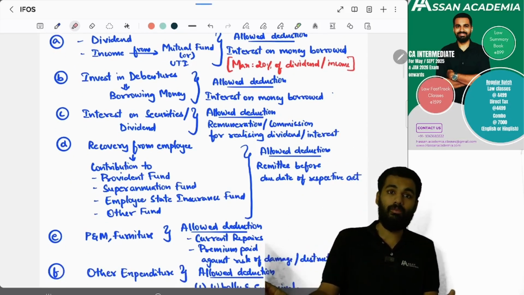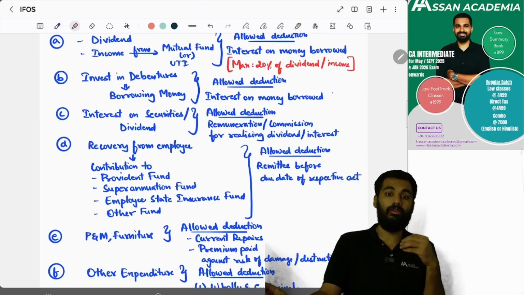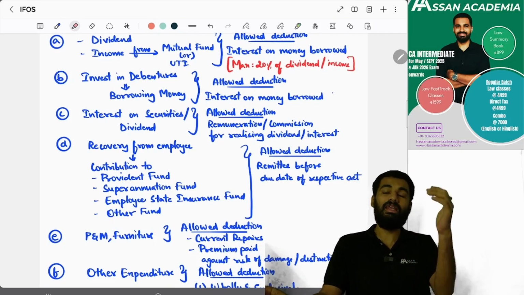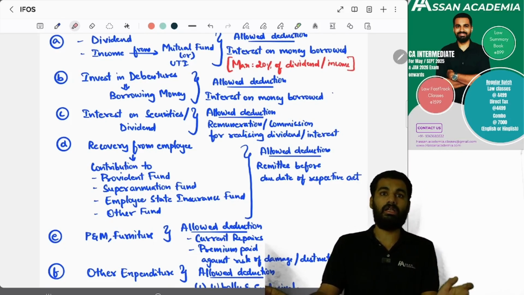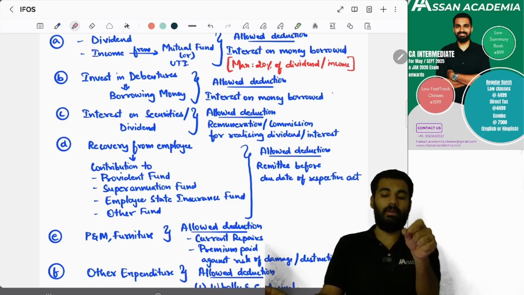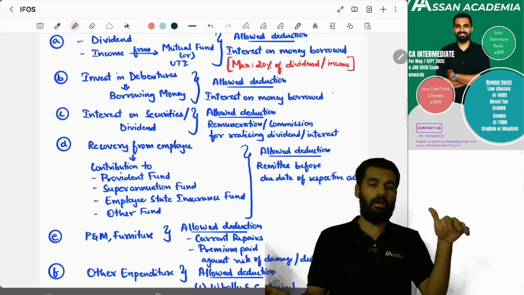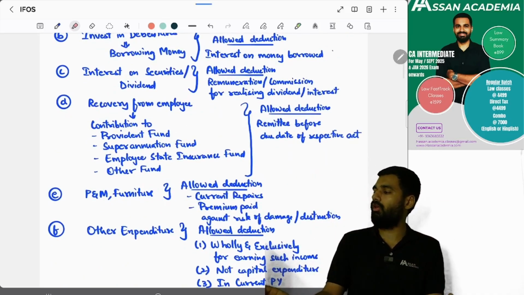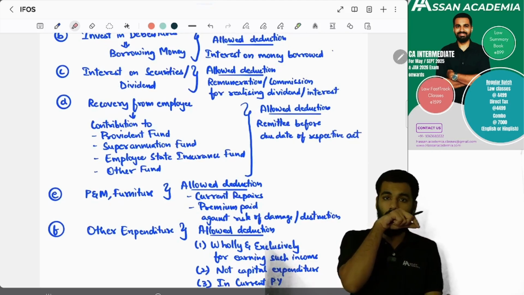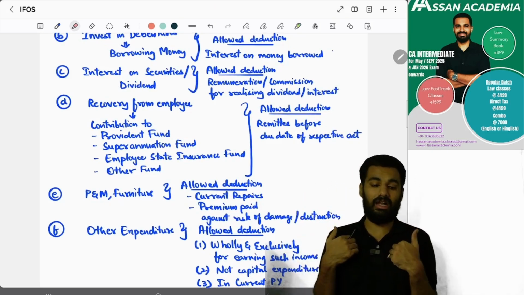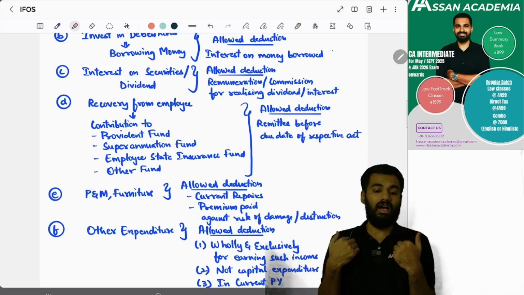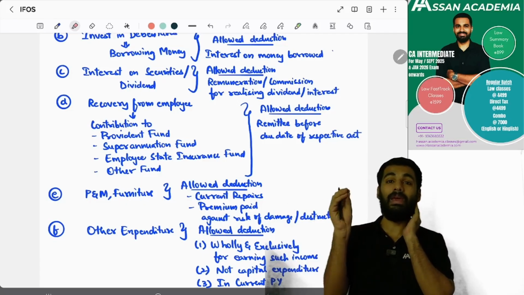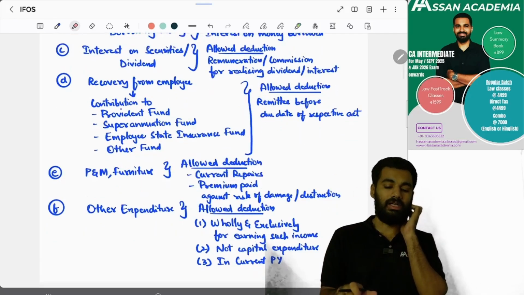Next, in the same way, if he has borrowed money to invest in debentures, then he is earning debenture interest income. For this particular debenture interest, the interest amount he is paying, that much amount he can fully claim. Next, interest on securities or dividend. For him to realize the dividend or the interest on the securities, if he is paying any commission, that is allowed as deduction.